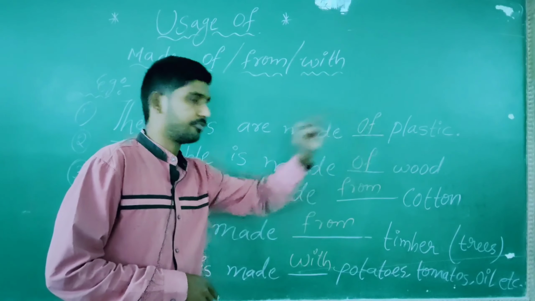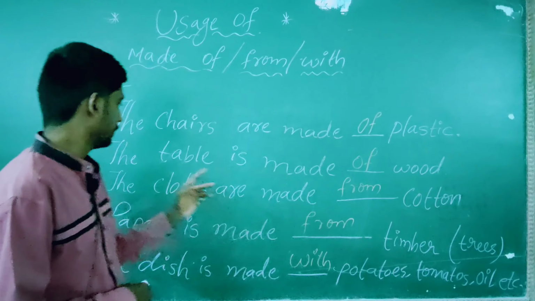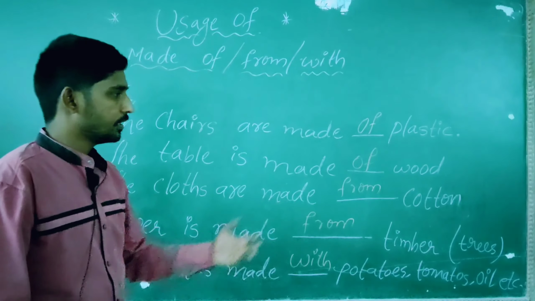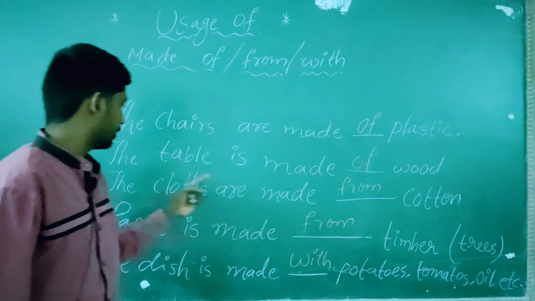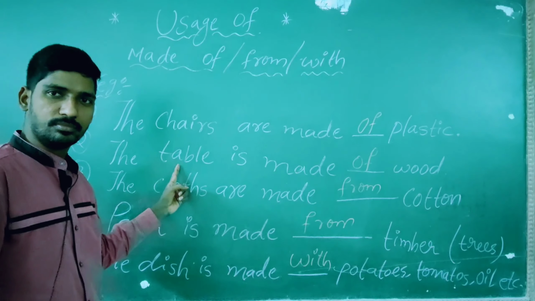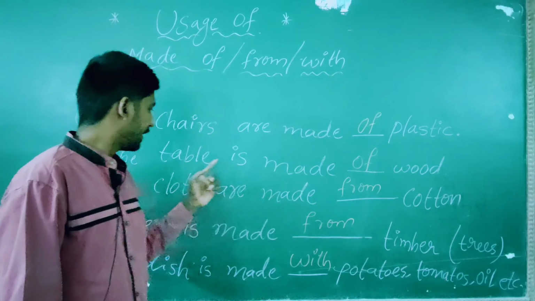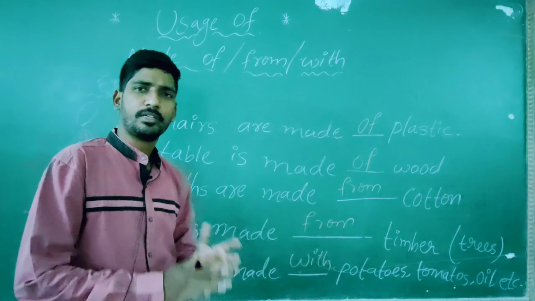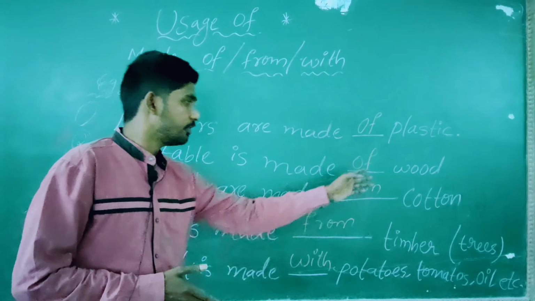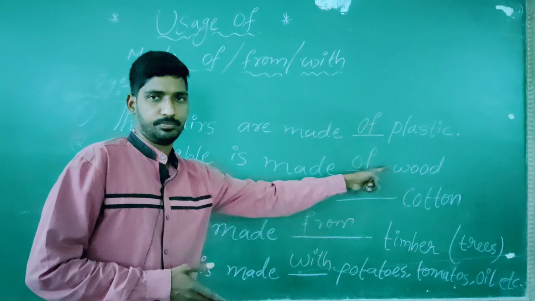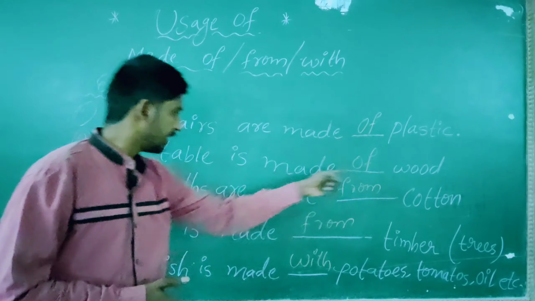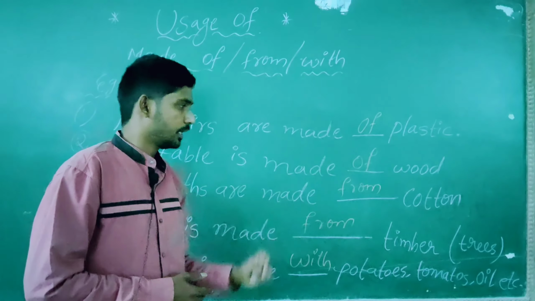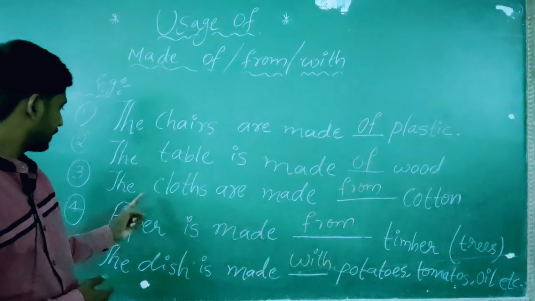So, go with of. And here, the table is made dash wood, of wood, because I took wood for making the table. After making the table, the wood appears as usual. The wood appears as well. So you have to go with of wood. The wood appears even after making the table. So go with of. And come to the next example.